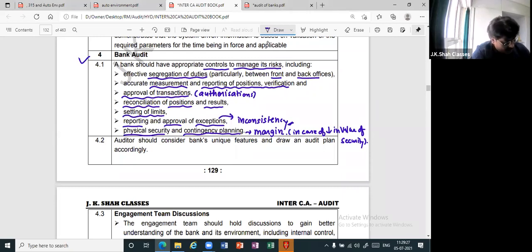And lastly, C. Auditor should consider the bank's unique features and draw an audit plan accordingly.